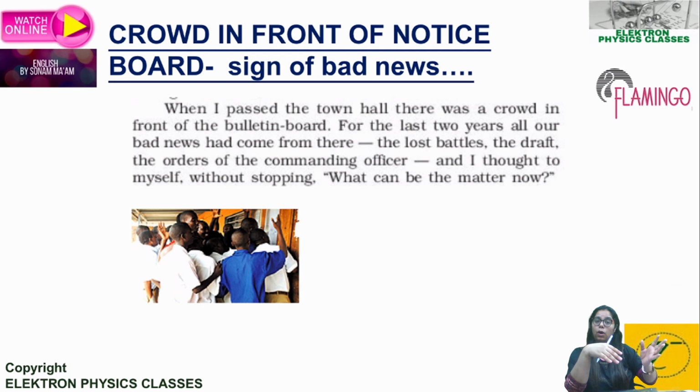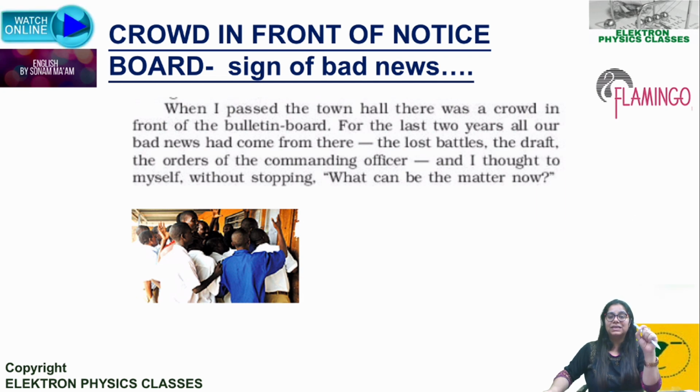They lost the war, so all the bad news was only there. For the last 2 years, all the bad news had come from the bulletin board. So he's saying, when I passed the town hall, there was a crowd in front of the bulletin board, and for the last 2 years, all our bad news had come from there.